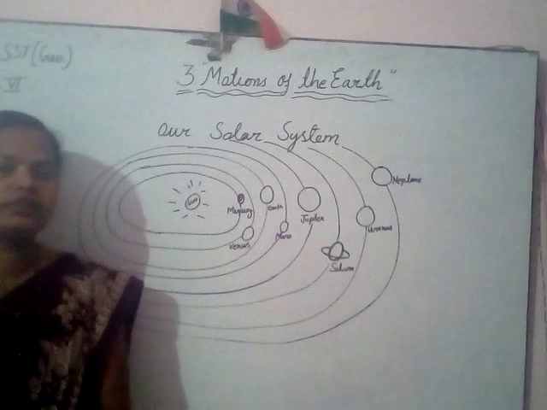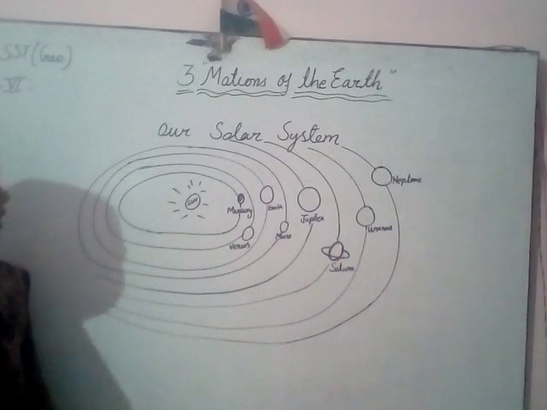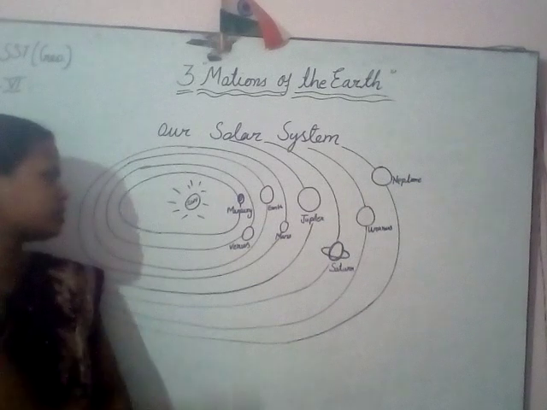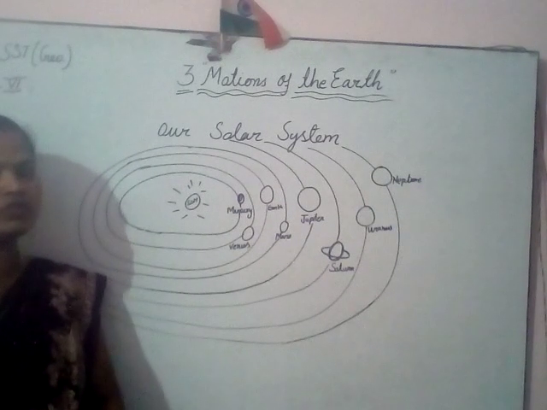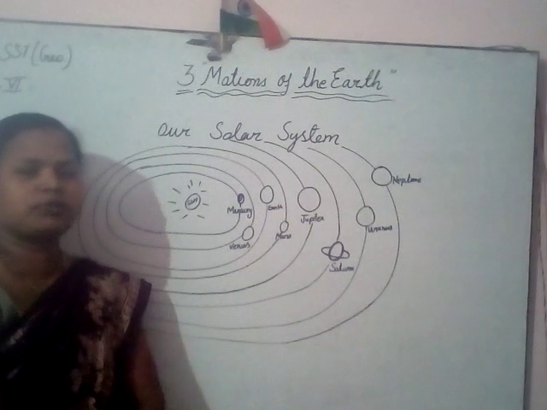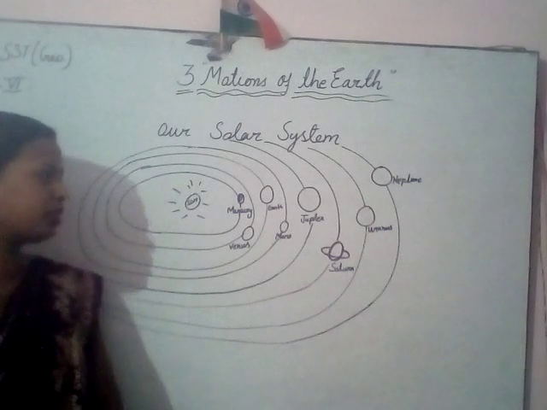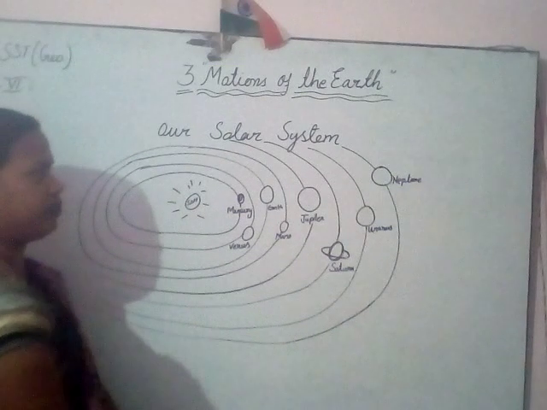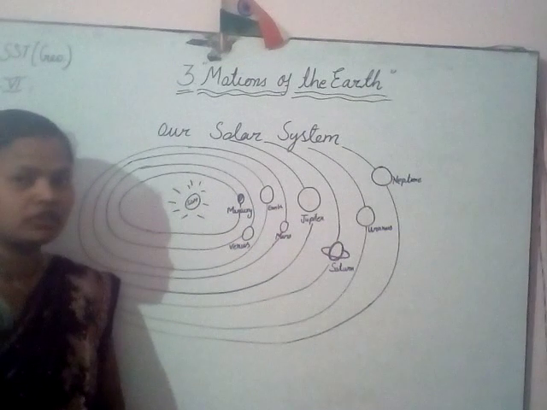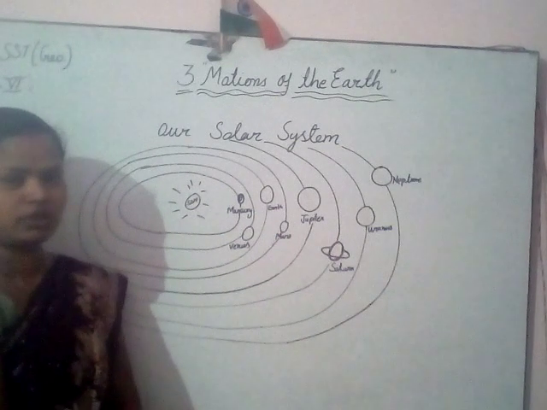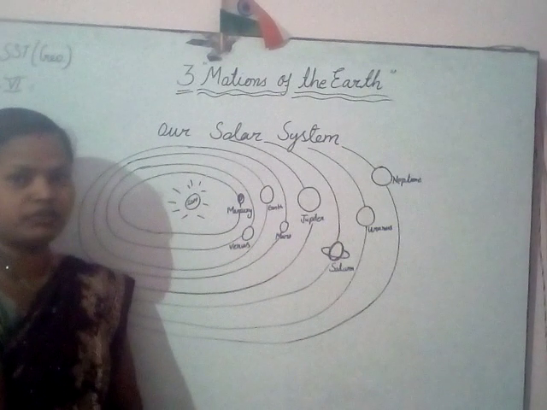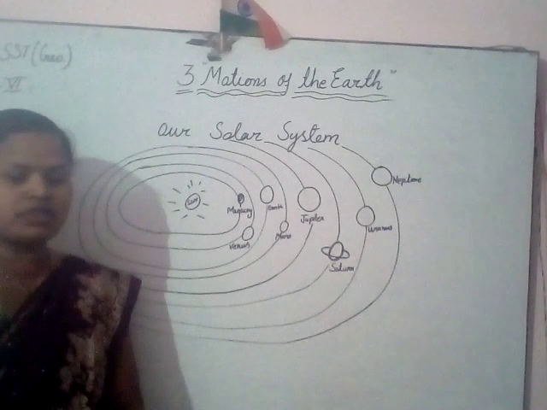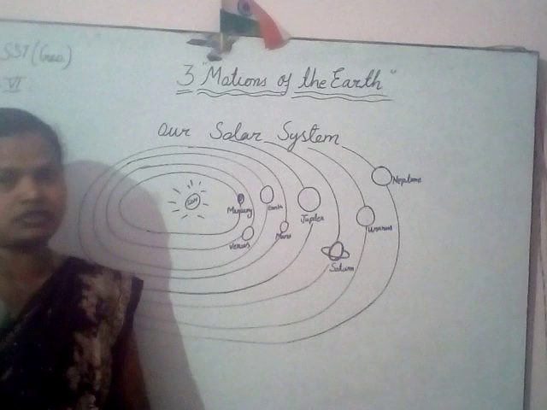As you know, there are 8 planets in our solar system. The sun is the star of our solar system which gives energy to all the planets, and there are 8 planets which revolve around the sun. Our Earth is one of them, in which we live. Here in this chapter we study about the motions of Earth.